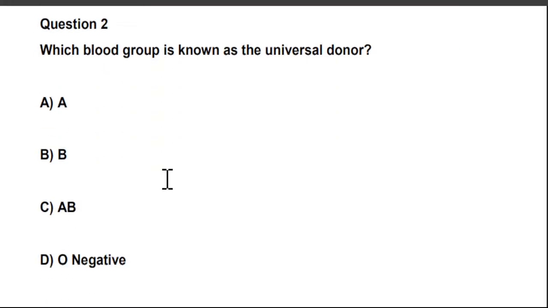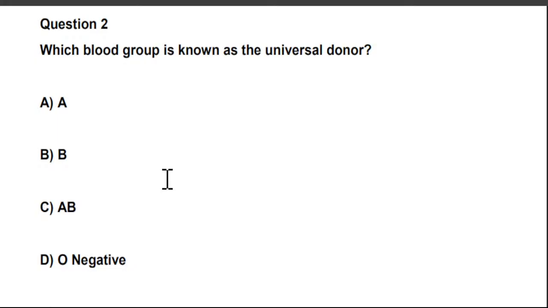Next question is, which blood group is known as universal donor? It means which blood group can be donated to everyone, can be given to everyone. Which blood group is known as the universal donor?